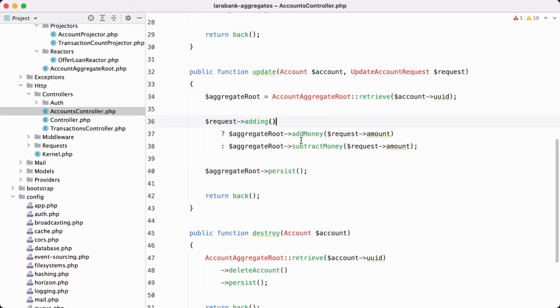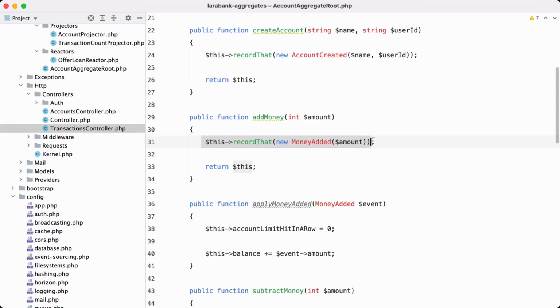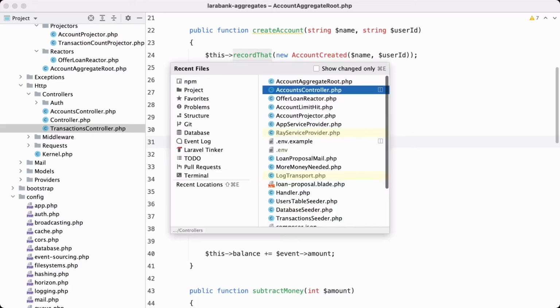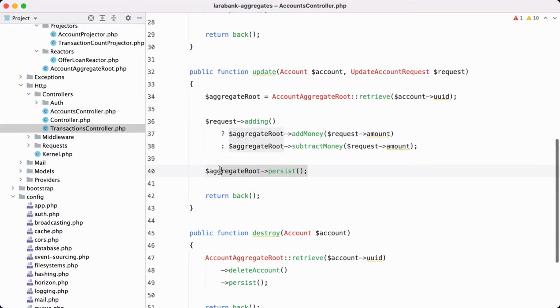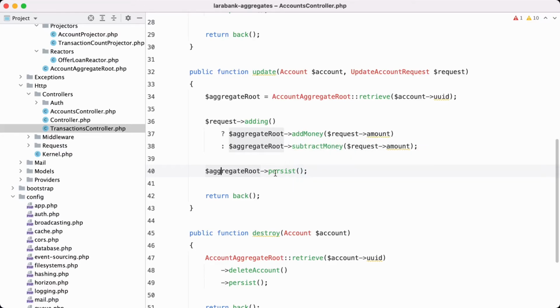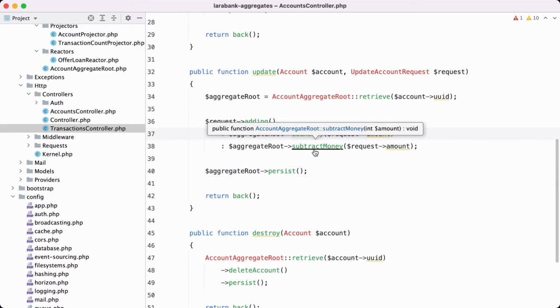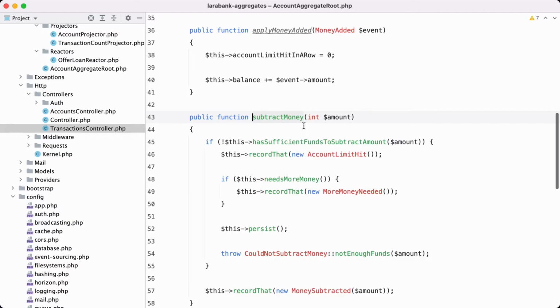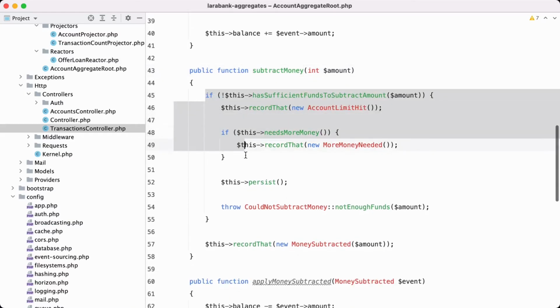Okay, so using this method, we are going to first retrieve the account aggregate. In that money added method, we are going to record a certain event, money added, which will trigger our projector. And this record, it won't release the events right away. That will be done when the aggregate root is persisted. A persist means that all the events that an aggregate root would like to fire will actually fire then. We also have subtract money here.